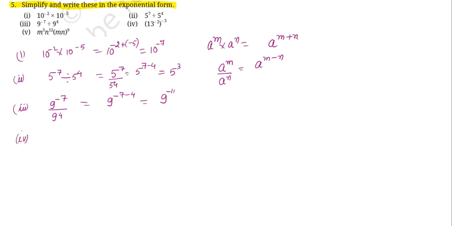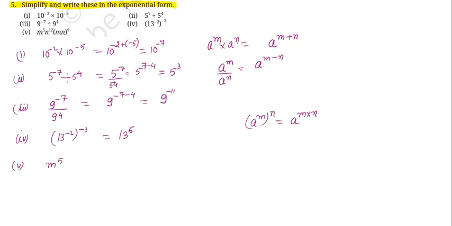For the fourth part, 13 to the power of minus 2 raised to the power of minus 3. So we are going to use the property (a to the power of m) to the power of n, that is power of a power, the powers get multiplied. So here 13 to the power of minus 2 times minus 3 is 6. So it would be 13 to the power of 6.